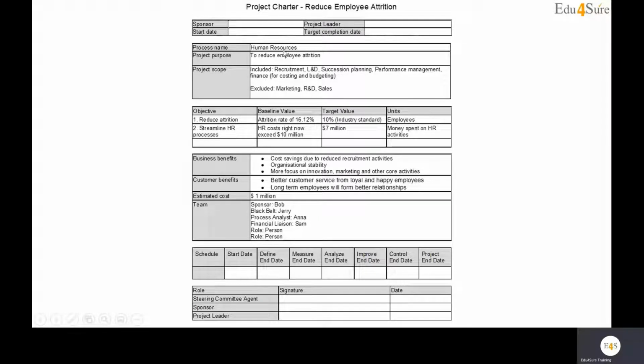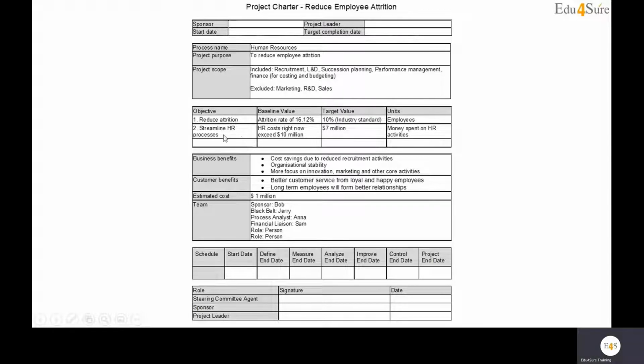What is the name of the process? Human resource, because the department we have taken is HR. What is the purpose of the project? To reduce employee attrition. What is the scope of the project? We would be including recruitment, learning and development, succession planning, performance management, finance for costing and budgeting, and marketing, R&D, and sales. These departments have to do with this particular project. So we have maintained two lists, included and excluded, when we talk about the project scope.